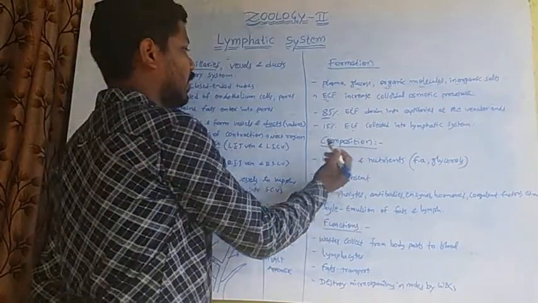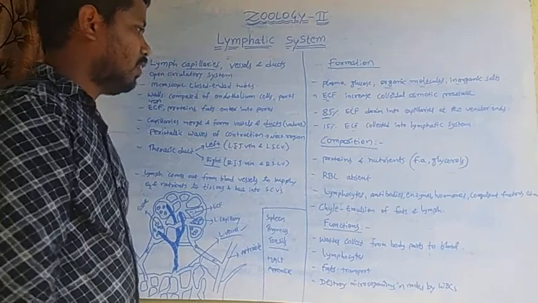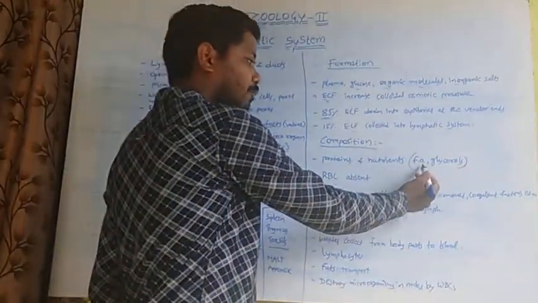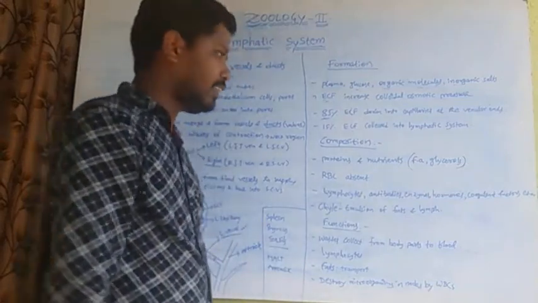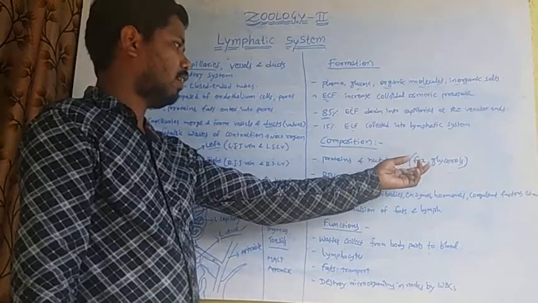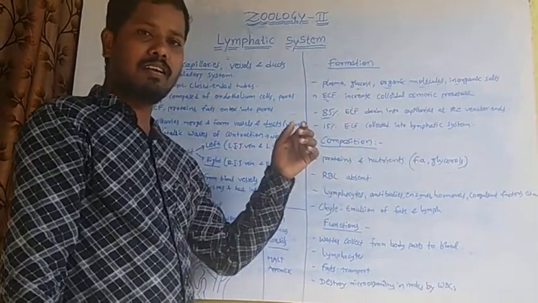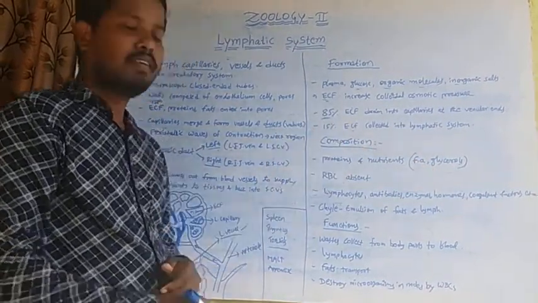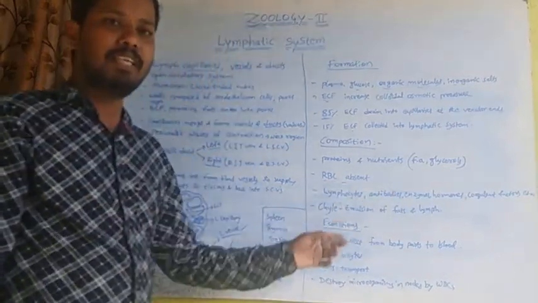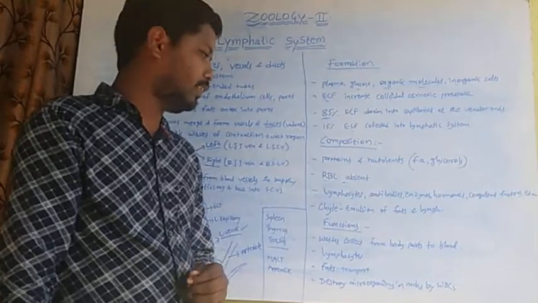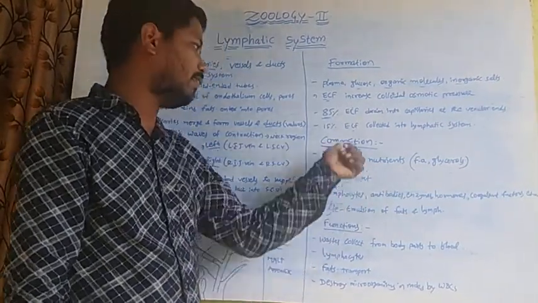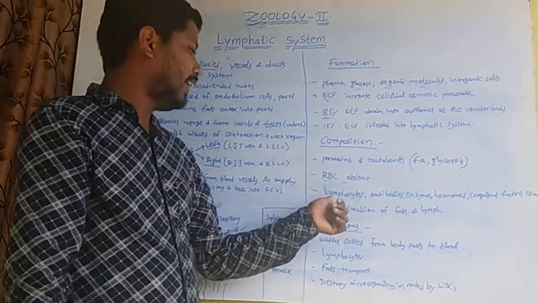Now the composition of lymph. Proteins and nutrients such as absorbed fatty acids and glycerols are present in the lymph. RBCs, that means erythrocytes, are absent. But WBCs, that means leukocytes, are present in the lymph, especially lymphocytes.